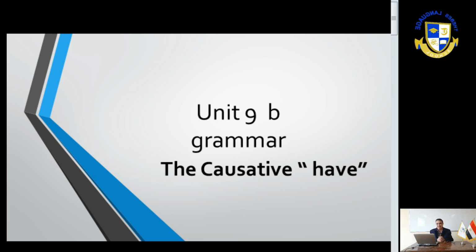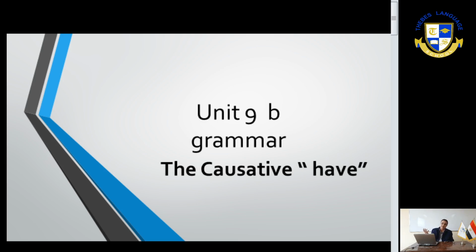This is causative have. It's not passive, because in the passive we say my car is washed, but here we begin with the person. It must be a human noun or pronoun, like the person who received the help. I have my room cleaned. The students have their class cleaned. My uncle has his house redecorated, and so on.